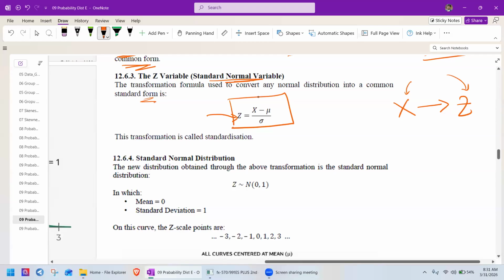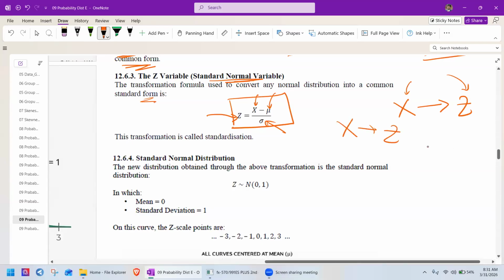Here z equals x minus mean, the average, divided by standard deviation. Very simple formula. We have to remember this formula. This is the foundation, right? By using this formula, you can convert any x values to z values.